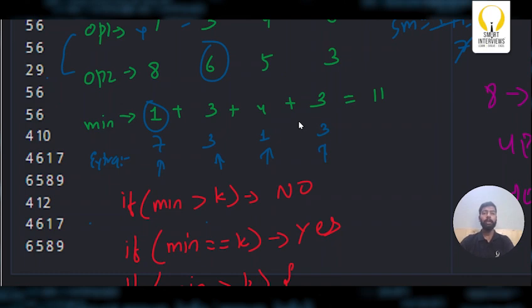Now do you understand that extras will always be even? Why? Let's say my operation 1 is even. My operation 2 will definitely be odd because we are doing 9 minus even, which will give me odd. Similarly, if my operation 1 is odd, then I'll get even because 9 minus odd will definitely give me even. So do you understand this part? If my operation 1 is odd, my operation 2 will be even. If my operation 1 is even, my operation 2 will be odd.